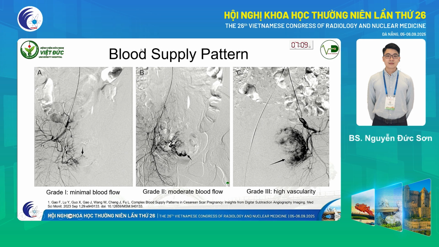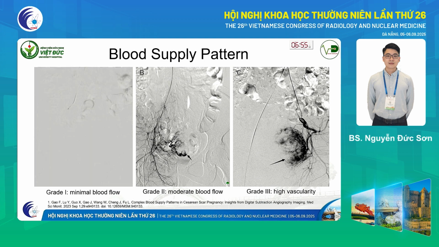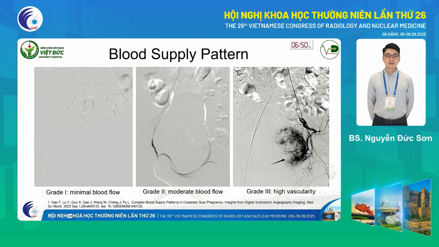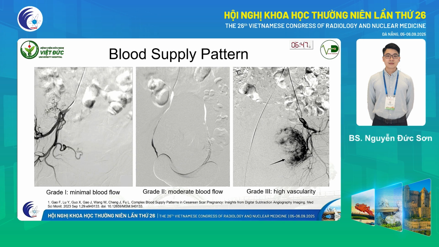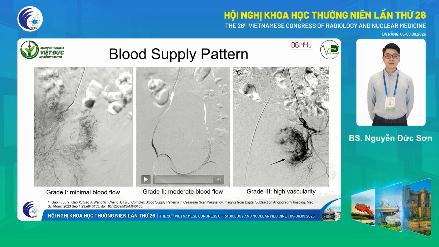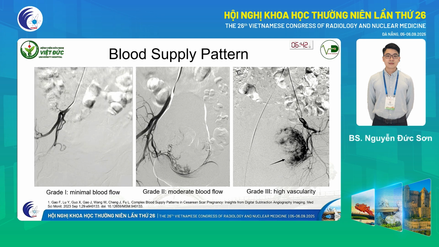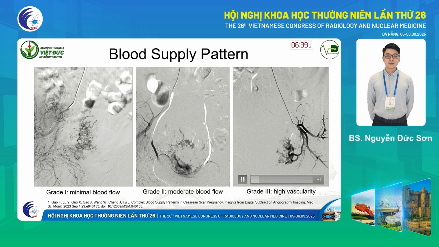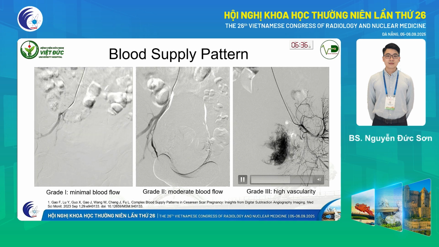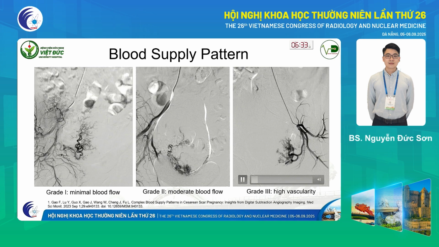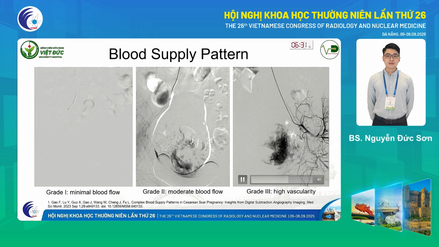This is the blood supply pattern of CSP on DSA. According to Fengao and colleagues, the blood supply pattern is categorized into three grades. Grade 1 is the minimal blood flow type with only shallow gestational sac staining. Grade 2 is the moderate blood flow type with clear gestational sac staining. And grade 3 is the high vascularity type with significant patchy, large vessel on imaging, significantly faster blood flow, or a combination with uterine AVM.